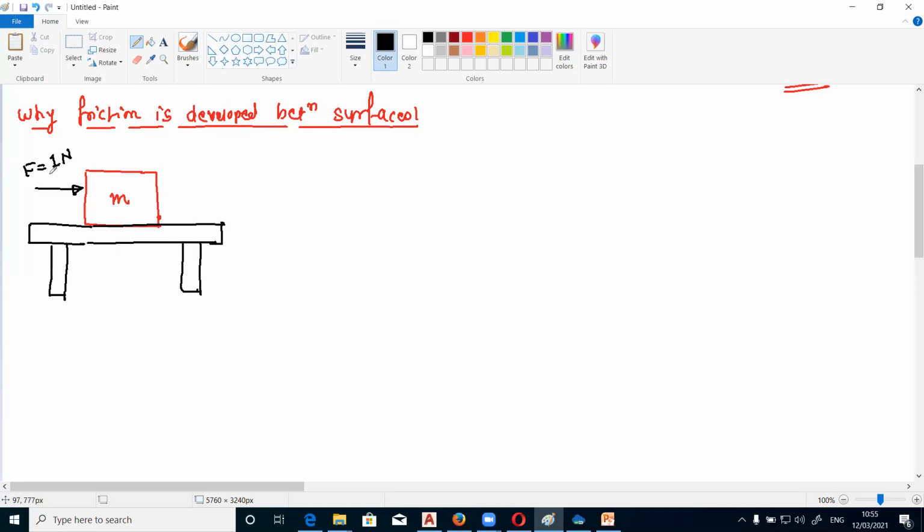If you apply 1 Newton of force externally, then this surface will offer an opposite force, which is called the frictional force. This frictional force immediately becomes 1 Newton. If you increase the force to 2 Newton, the friction will also become 2 Newton. Similarly, if you increase the external force, this frictional force will go on increasing, and there will be some limiting value.